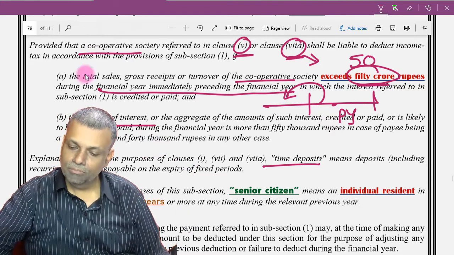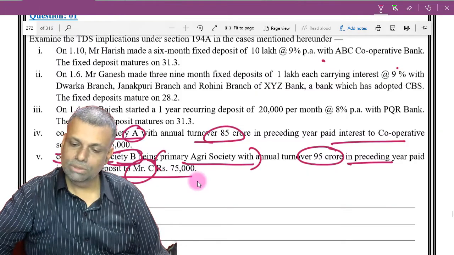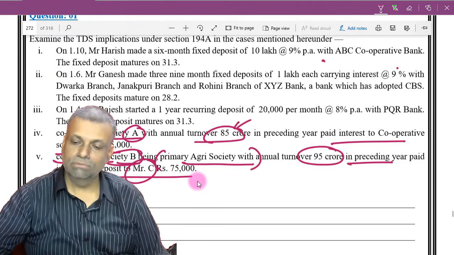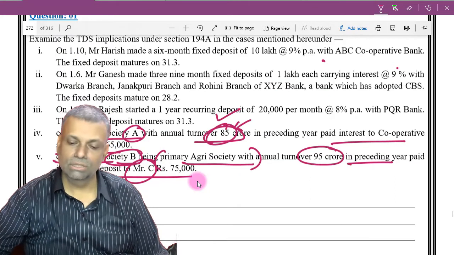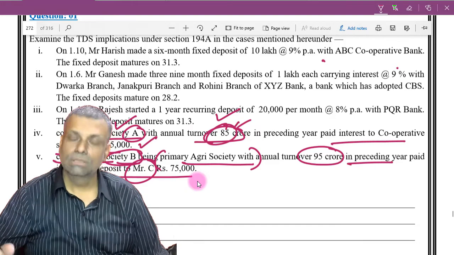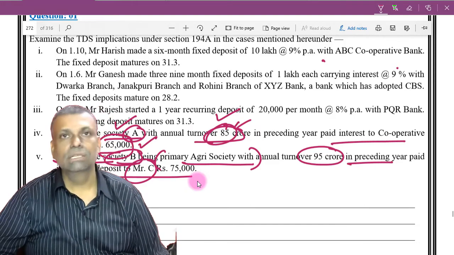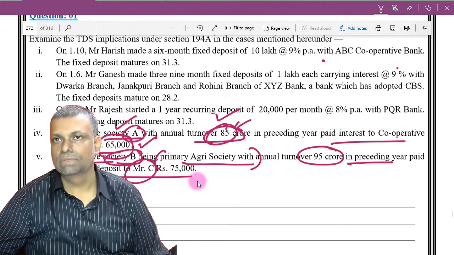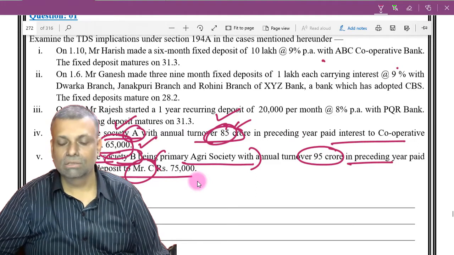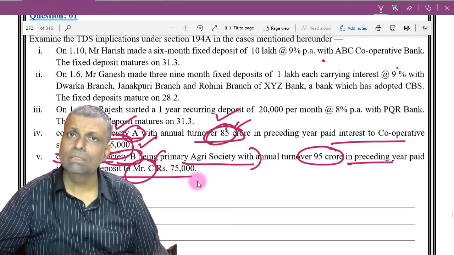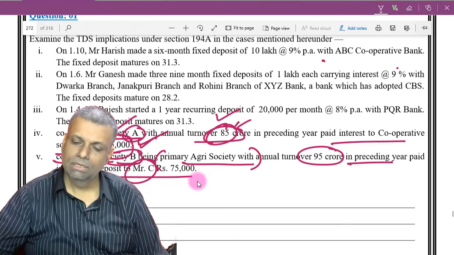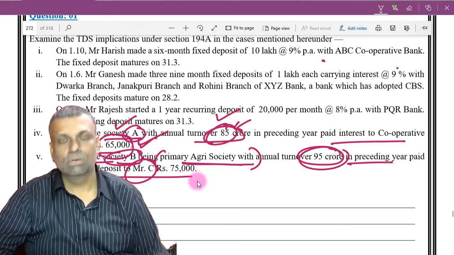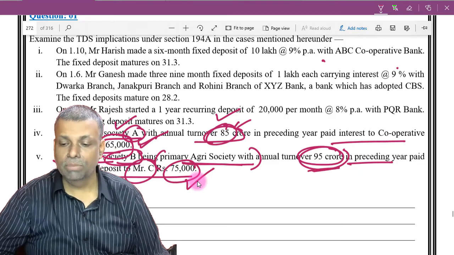Okay, so now if you directly come to this particular question, see, the turnover is already crossing 50 crores, so that basic condition, society to society transaction. Okay, and this is 65,000 rupees. Yes, so 65,000 rupees is anyway crossing the limit of 40,000 rupees in this situation, and accordingly the TDS provisions will be applicable. And so society B is an agri society, but turnover is crossing the limit and the amount is more than the limit. So, and this turnover is of the preceding financial year.